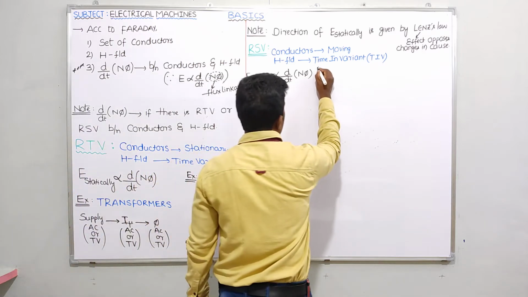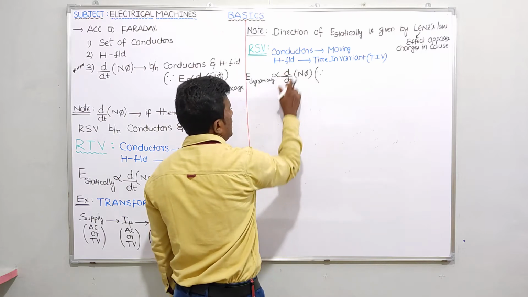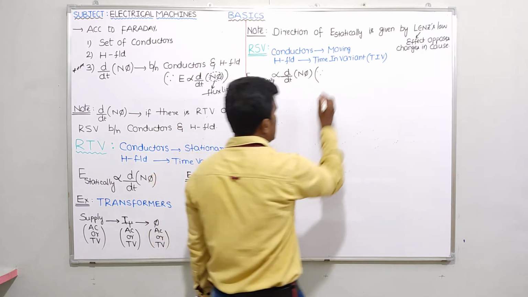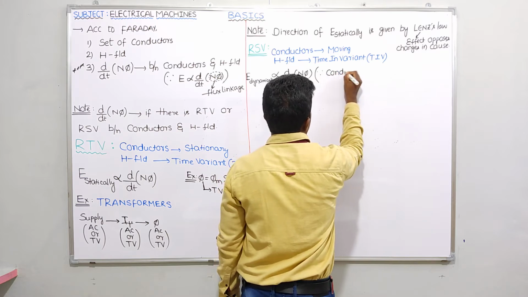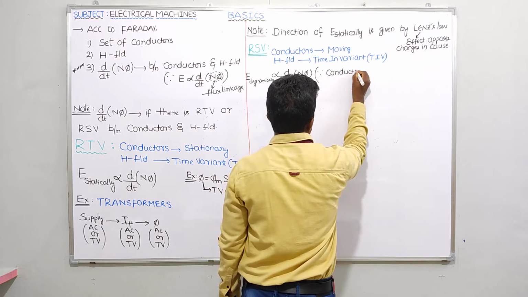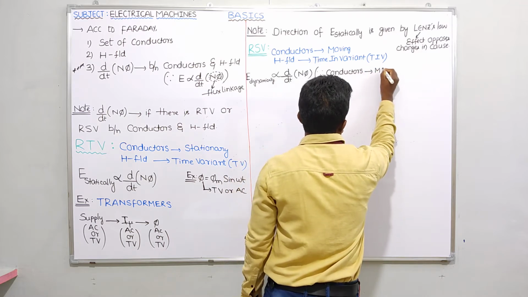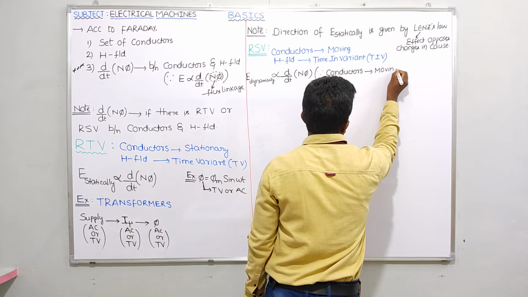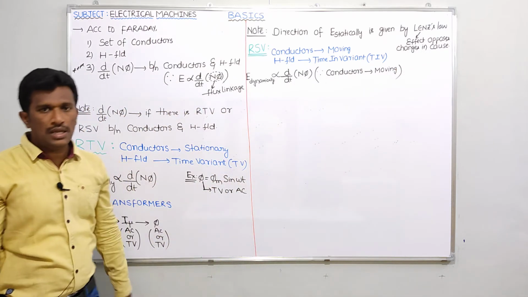Tell me how rate of change of flux is possible here. So E dynamic is proportional to d by dt of N phi, which is possible since conductors are moving. Though the magnetic field is time invariant, since conductors are moving, rate of change of flux linkage will be possible and EMF will be induced. That EMF only we call dynamically induced EMF.